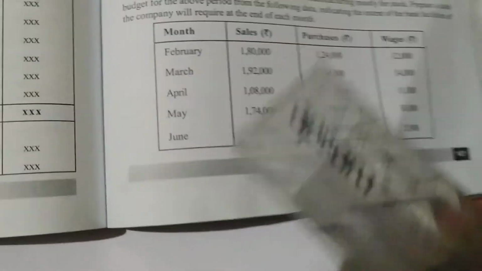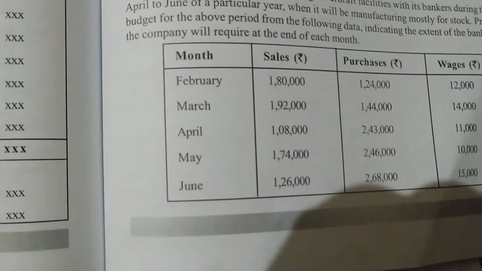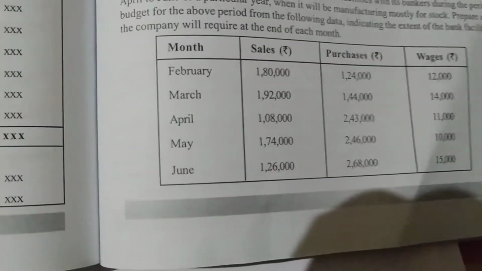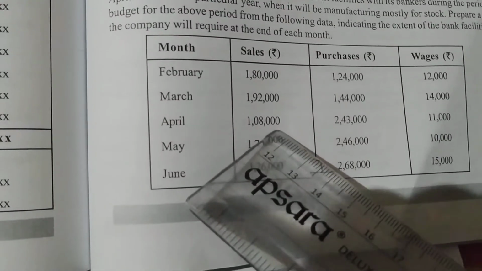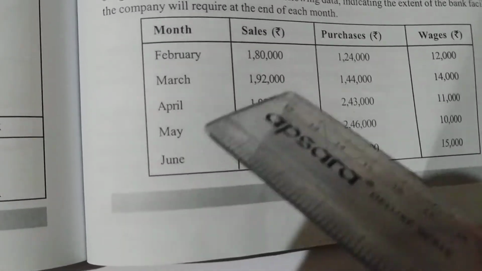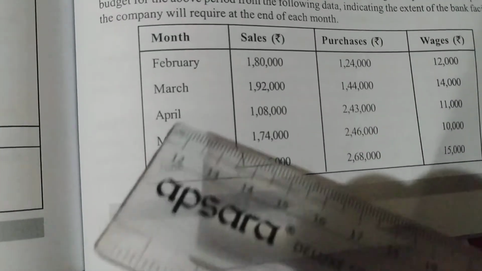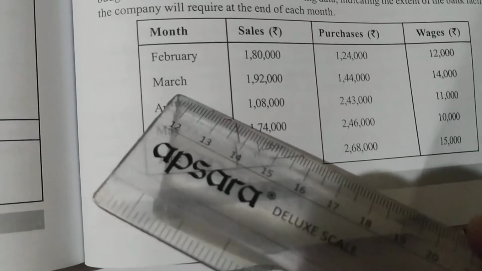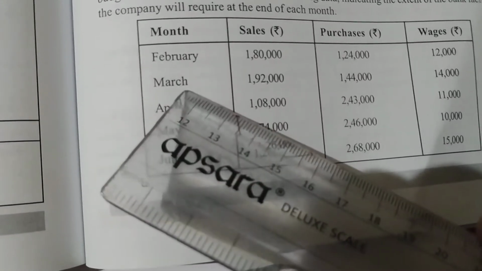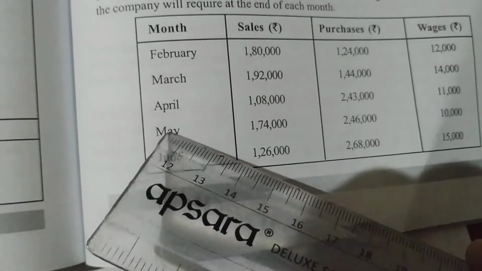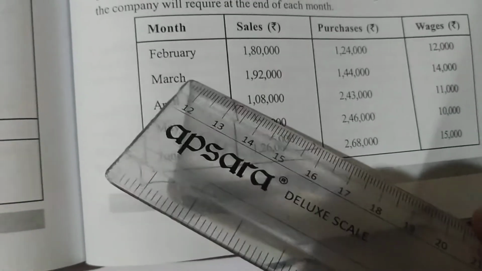So there is no cash sales, so the April sales are not required for the month of April, because we are having credit sales here. It means the goods which we sold in the month of March, the money will be received in the month of April. How much? 50% is saying. So we have to go 1 month back. 50% sales will be realized in the month following the sales. So March money will be received in the month of April.